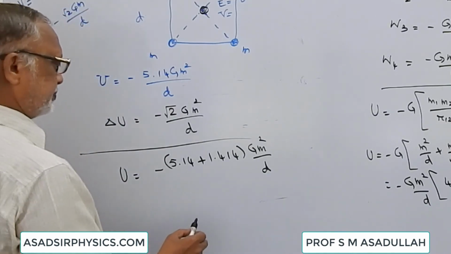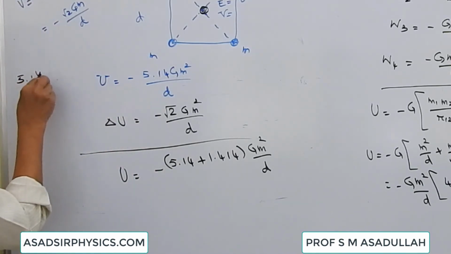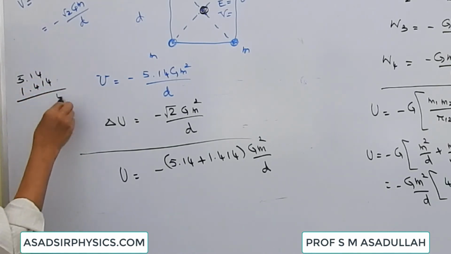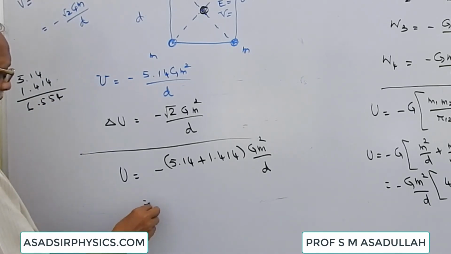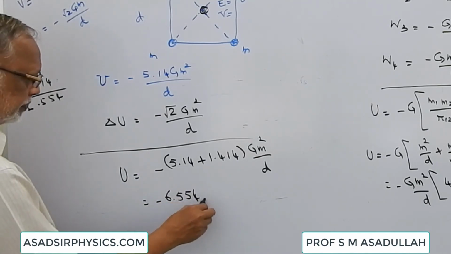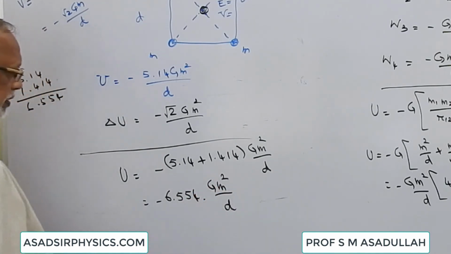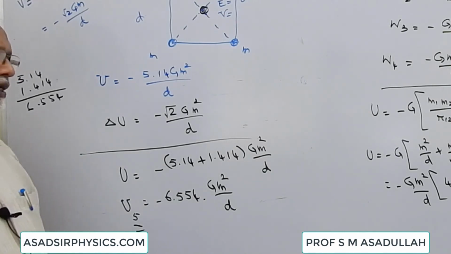That is 5.14 plus 1.414, total is 6.554. So this is minus 6.554 G m square by d. This is the potential energy when there are 5 bodies, 4 at the corners of a square and 1 at the center.